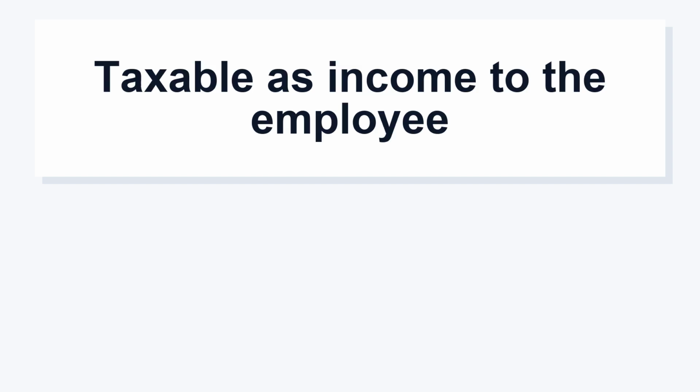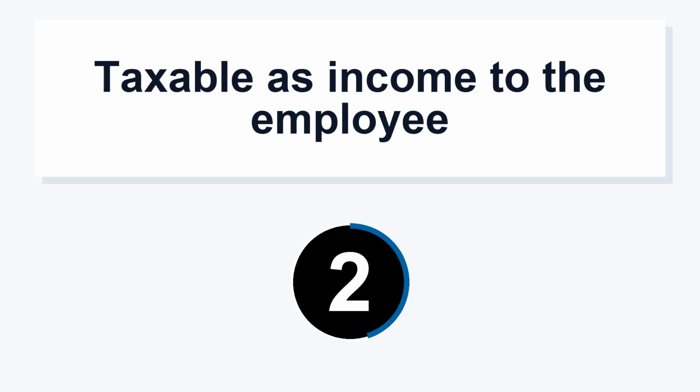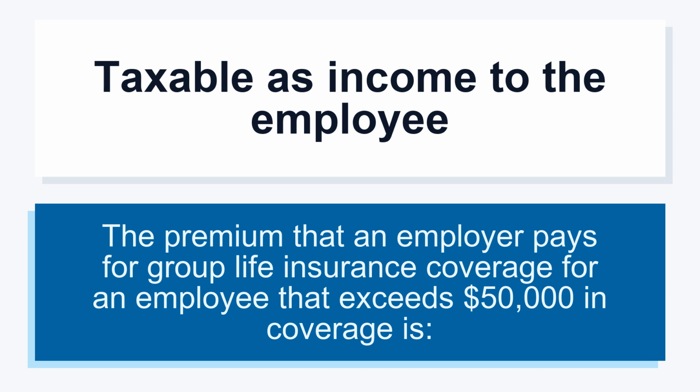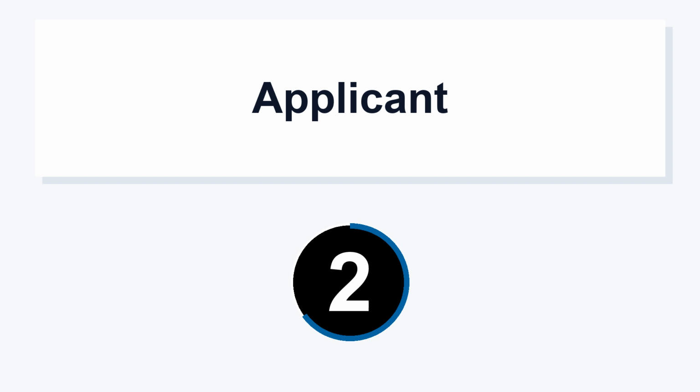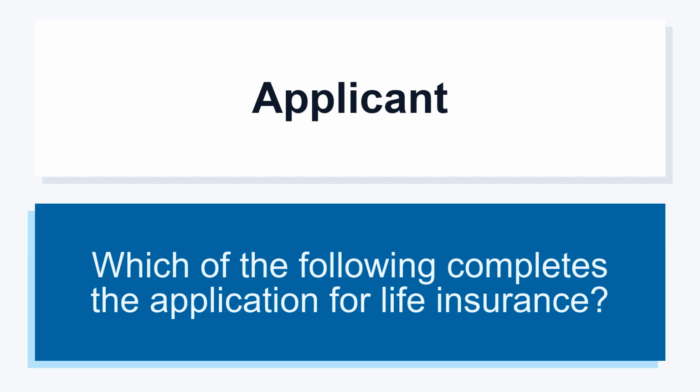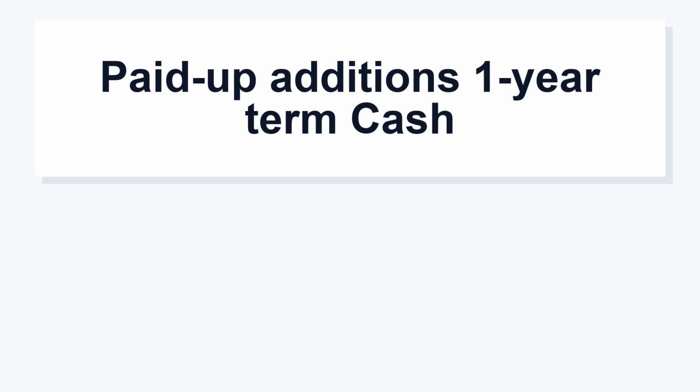Taxable as income to the employee. The premium that an employer pays for group life insurance coverage for an employee that exceeds $50,000 in coverage is applicant. Which of the following completes the application for life insurance? Paid up additions, 1-year term, cash.